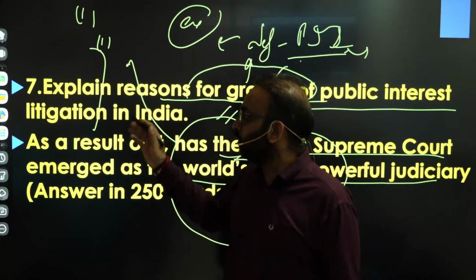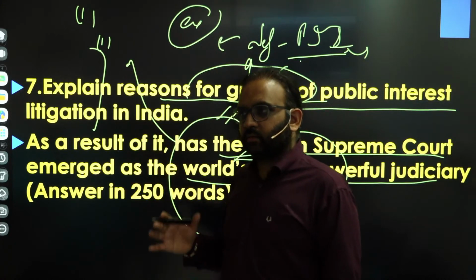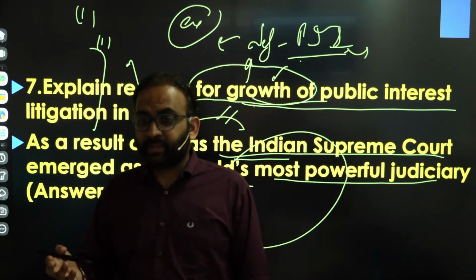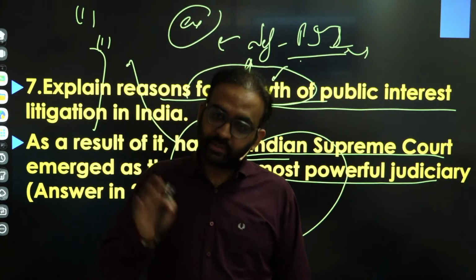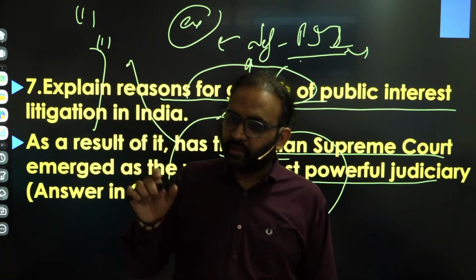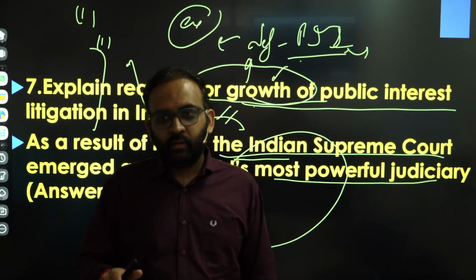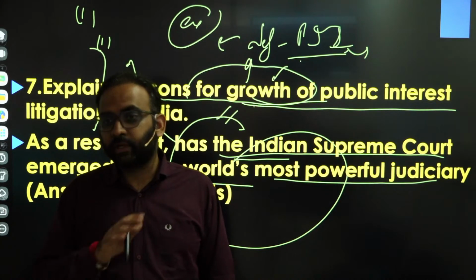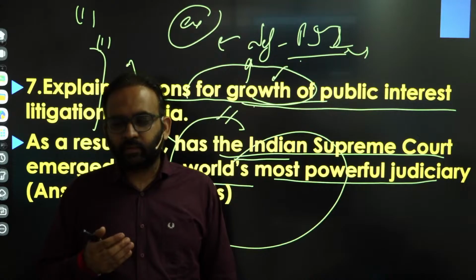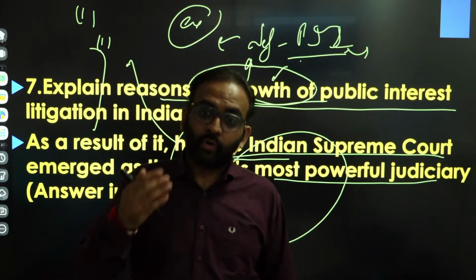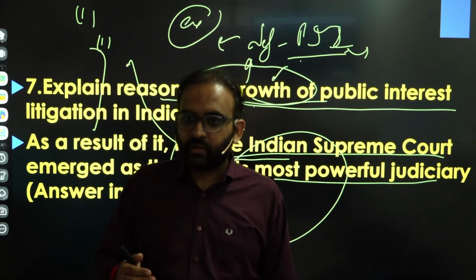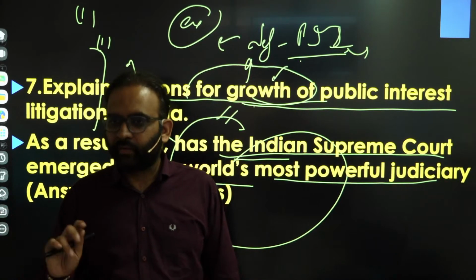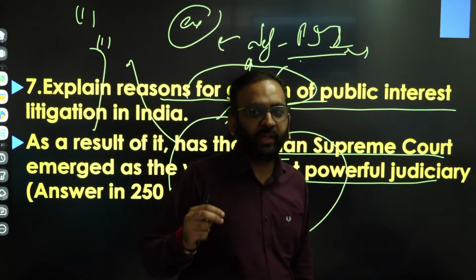Then you will make a concluding remark that such public interest litigation is a product of judicial activism, but it is also coupled with judicial restraint. And it certainly makes the Supreme Court powerful, or you can say one of the most powerful courts in the world, but certainly not the most powerful judiciary. You get the point? So that will be your concluding remark.